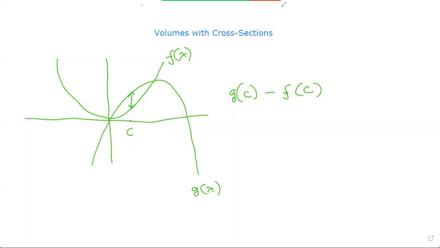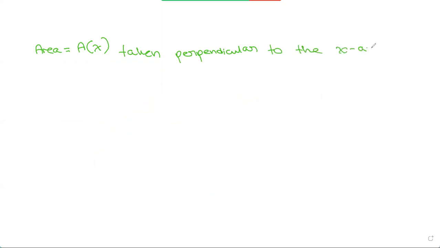So now let's move on to the topic. For a cross section of area A of x taken perpendicular to the x-axis, the volume is equal to the integral from a to b of A of x dx.